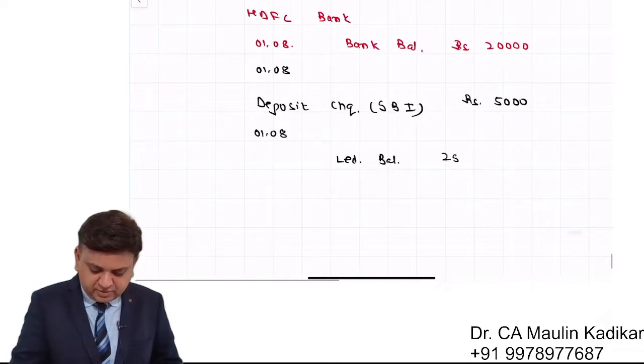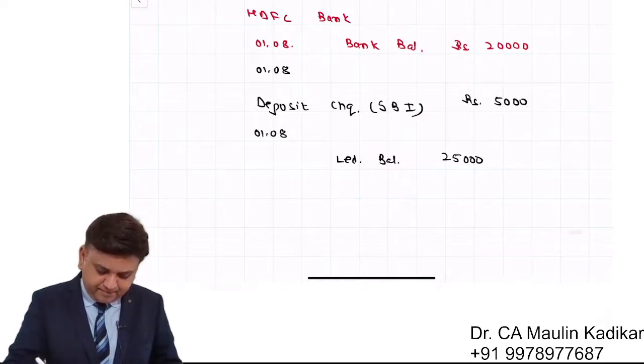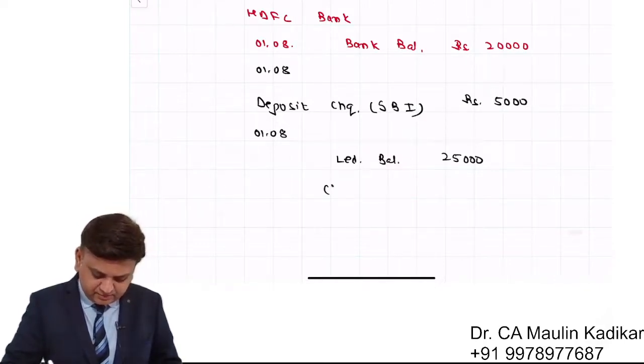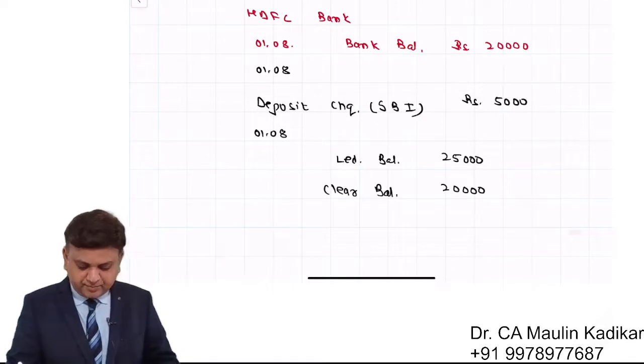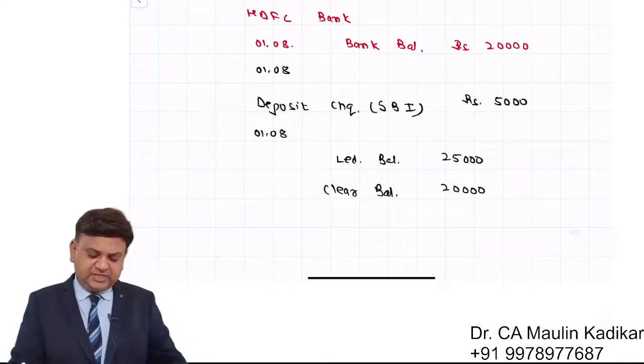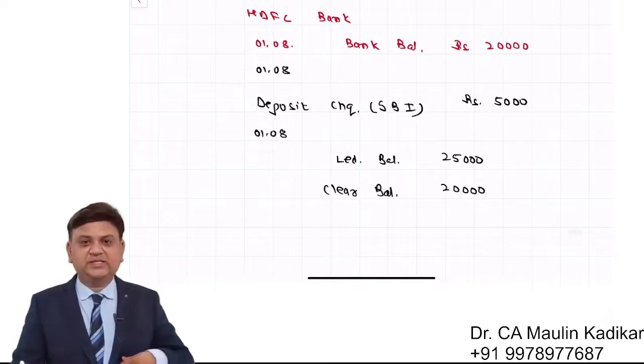Ledger balance 25,000 and clear balance of 20,000. I request you to give the answer in the chat box: these two balances, how should I understand both of them?